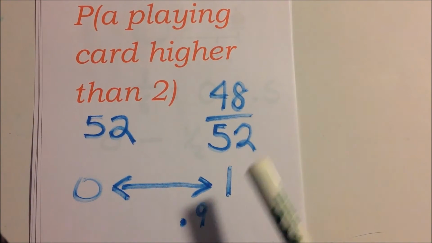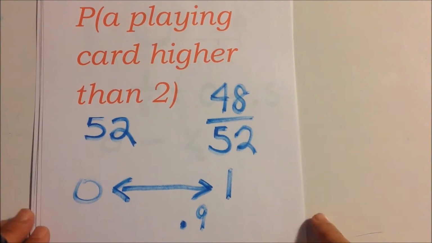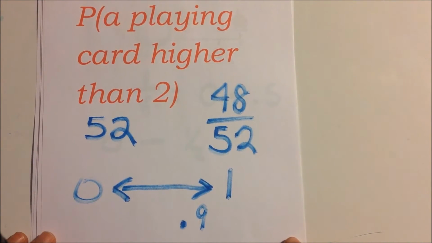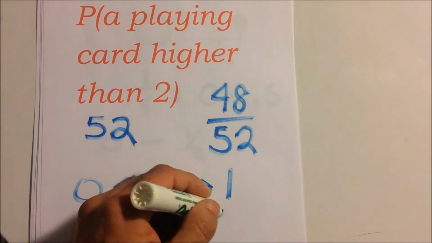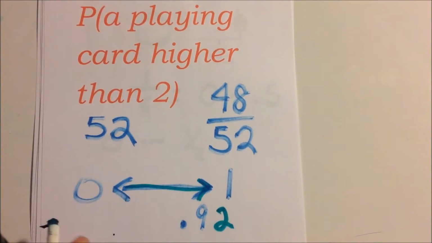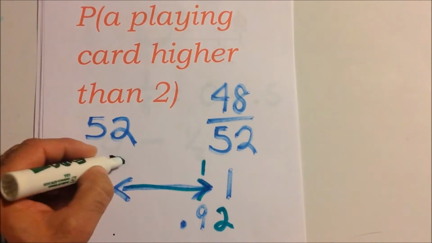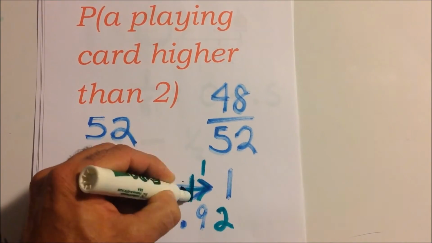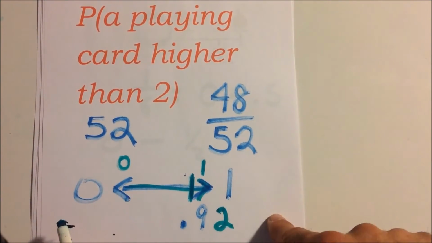It's not a 1. 1 means it's certain to happen. It's absolutely certain to happen. And many things are not absolutely certain to happen, right? Besides death and taxes. So 0.92, or you can just say 0.9. So on a number line, if this was a 1 and that was a 0, it's close to here of getting a card higher than 2.